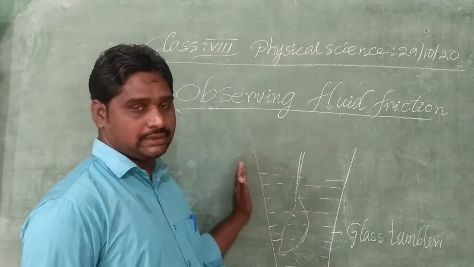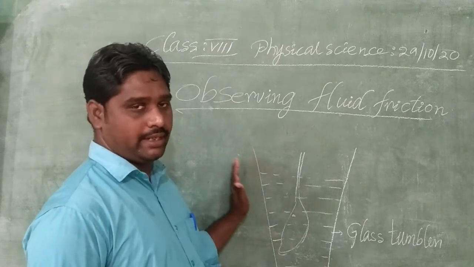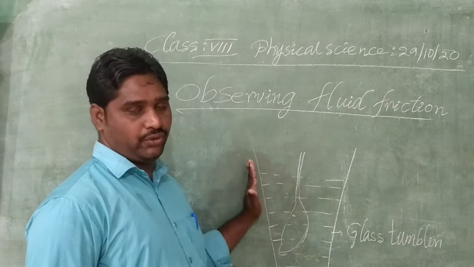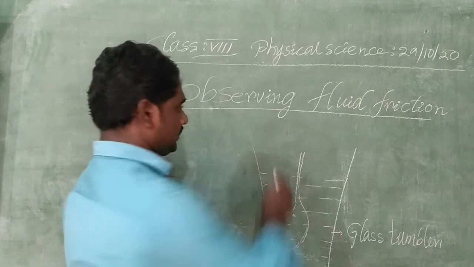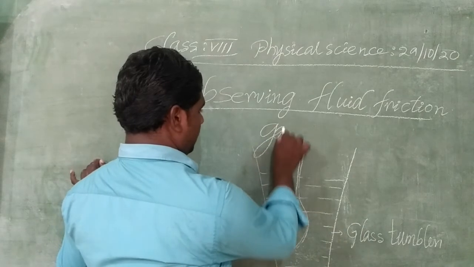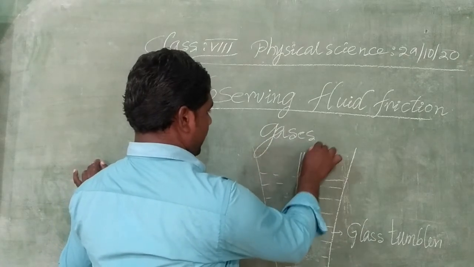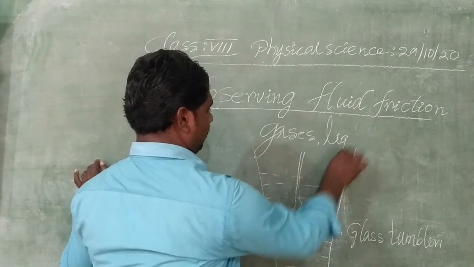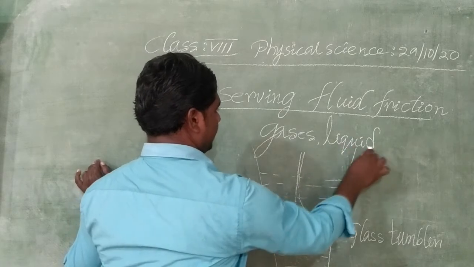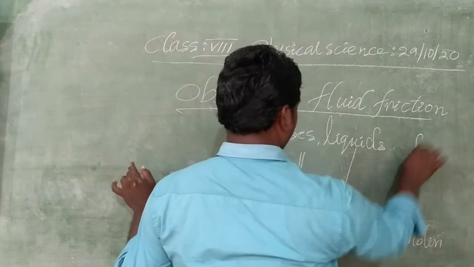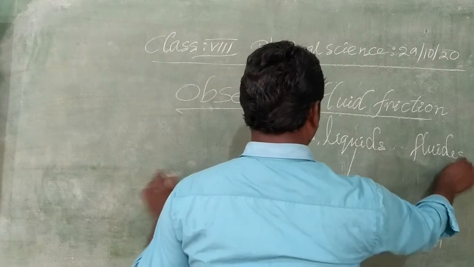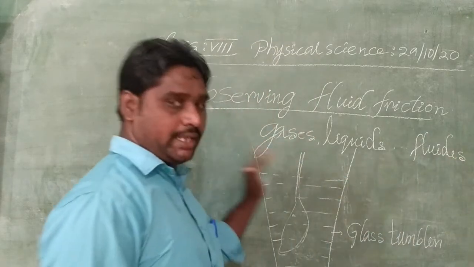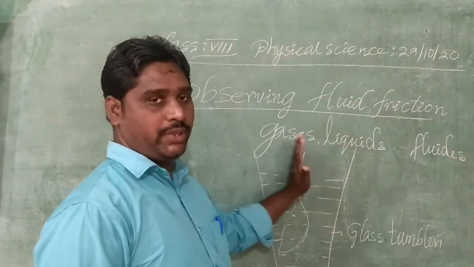So gases and liquids are called fluids according to science. Why? Because they change their position, that is, they move from one place to another.